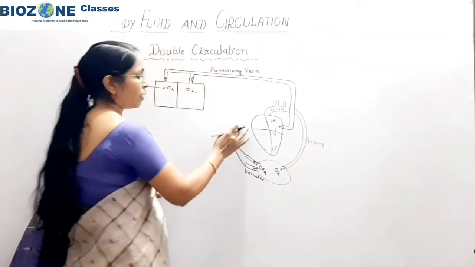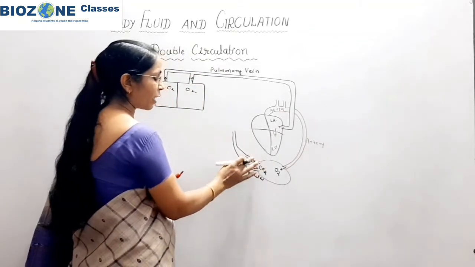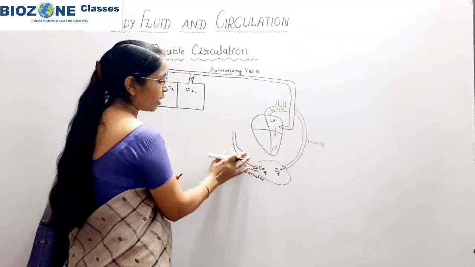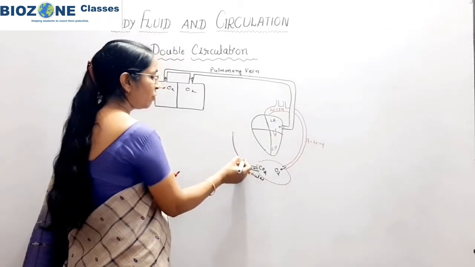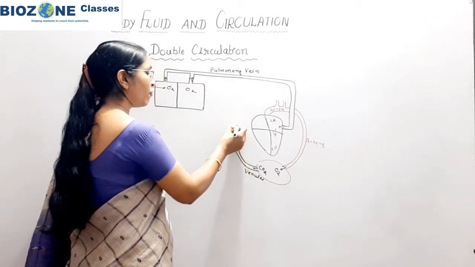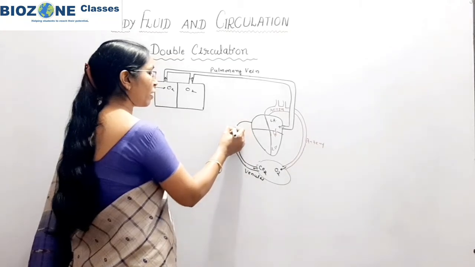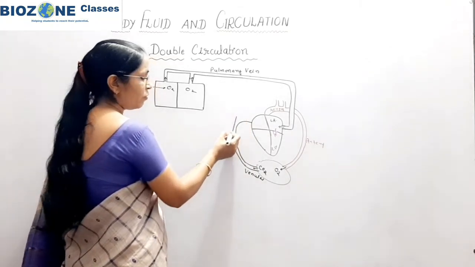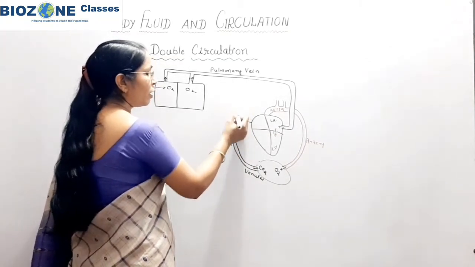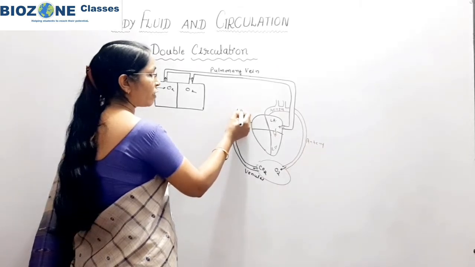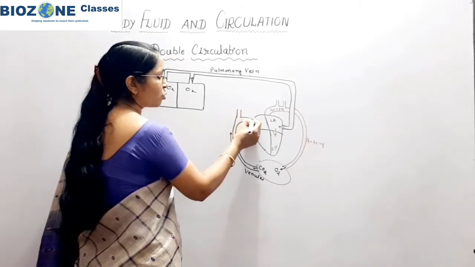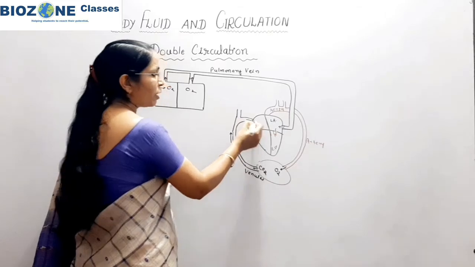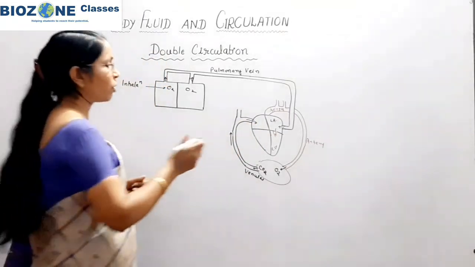A large number of veins merge and form a broad vein, that is the vena cava. Here we are not going to explain again. Two vena cava we study: one is the inferior vena cava and another is the superior vena cava. With the help of the inferior and superior vena cava, the blood is poured into the right auricle.